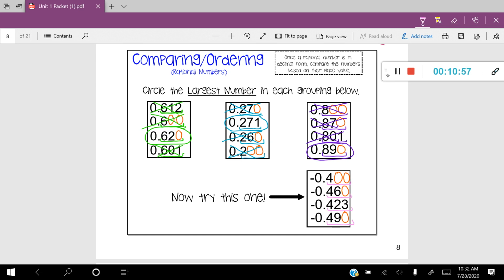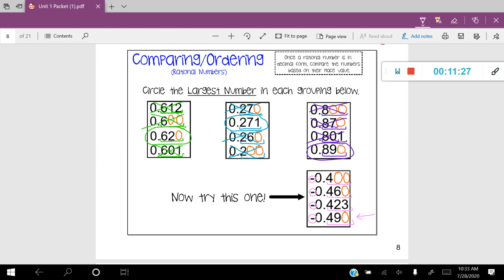Now, there is a little trick in this one. Let's go ahead and talk about it. As we look at these numbers, we can see that we have 400, 460, 423, and 490. Now, you might be thinking, well, 490 is the largest of those four numbers. But there's one extra piece we have to think about for this one, and it's the negative out front.